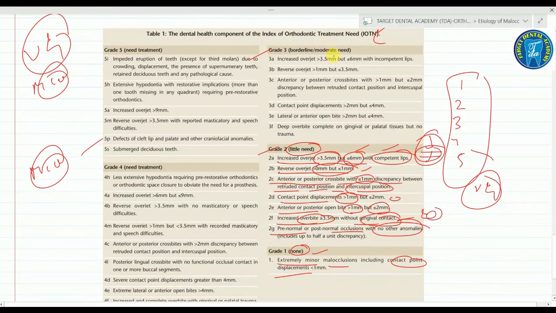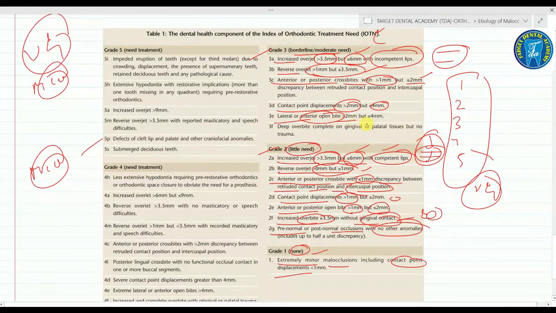Coming on to grade 3, it is the borderline or moderate, in which treatment may or may not be required. In this, there is an increased overjet of more than 3.5 mm but less than 6 mm. But in this, the lips are not closed, which are incompetent lips. Next is the reverse overjet, which is more than 1 mm but less than 3.5 mm. Anterior and posterior crossbite with more than 1 mm but less than 2 mm. Contact point displacement more than 2 mm, less than 4 mm. Lateral or anterior open bite more than 2 mm but less than 4 mm. Deep bite, complete or with gingival and palatal tissue contact but no trauma.